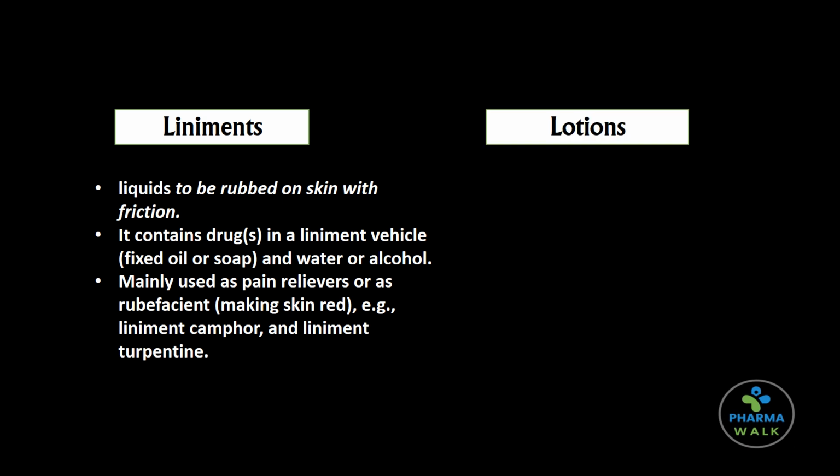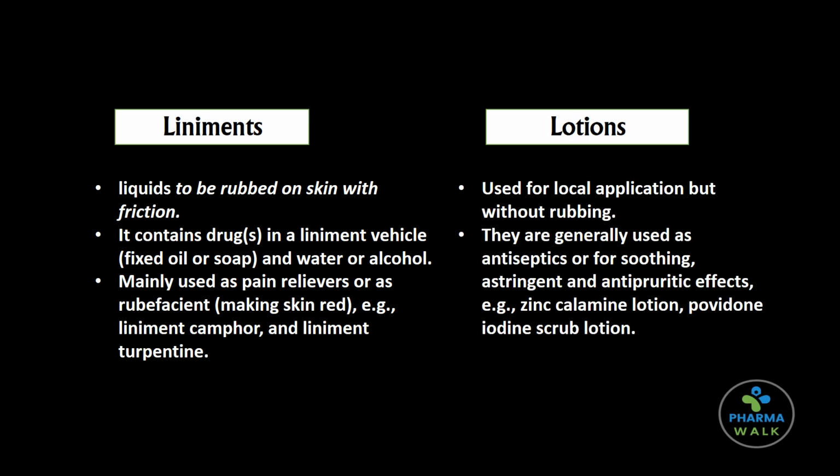Second, we have lotions. Lotions are liquids used for local application but without rubbing. They are generally used as antiseptics or for soothing, astringent and antipruritic effects. For example, zinc calamine lotion, povidone iodine scrub lotion.